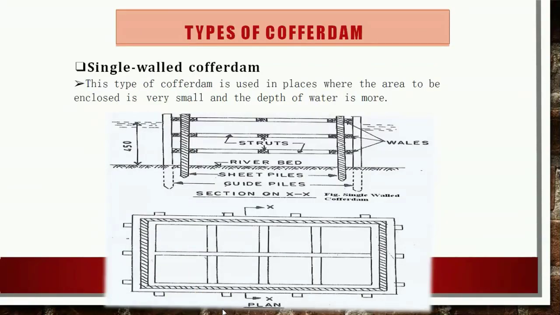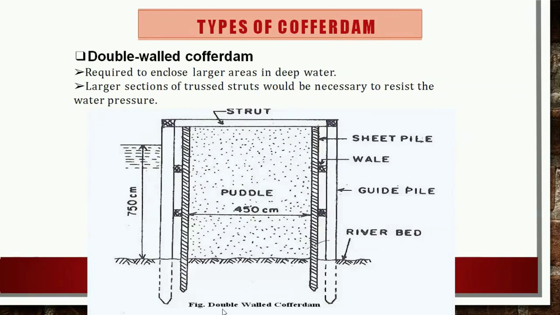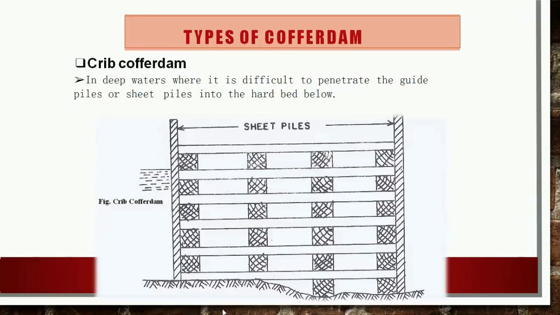Then the single wall cofferdam. Basically, if the area to be covered is small, a single row of piles is used on all sides of the cofferdam. The sheet piles may be of wood, pre-stressed or reinforced concrete, or steel. The depth of water may be up to 25 meters. Then the double wall cofferdam. If the area enclosed is large, double wall cofferdams are preferred. Basically, this type of